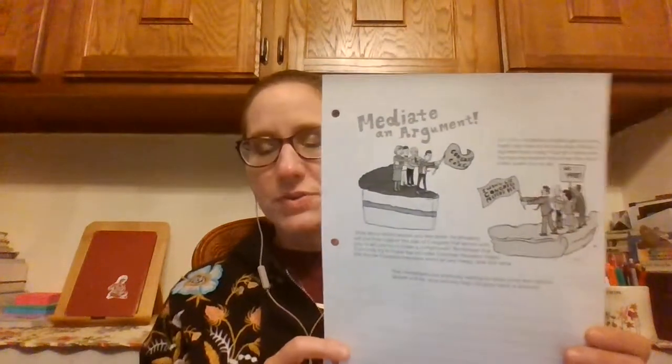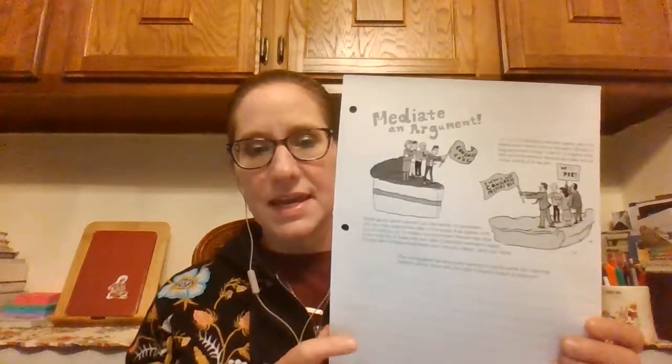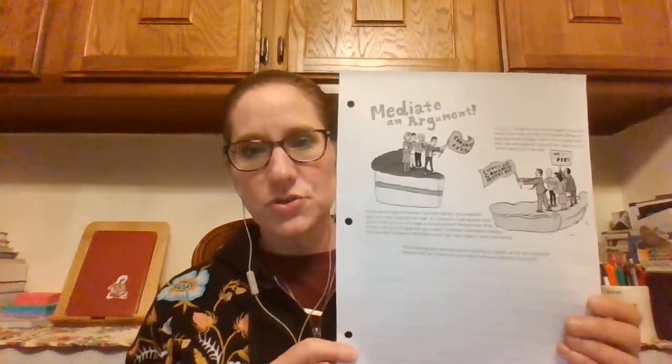Your journal for Tuesday is from A Day in the Life of the President, Mediate an Argument. So this is your journal for Tuesday, and I go over that in a video. And then the second and third page of the comprehension questions for Charlotte's Web. You'll be learning about people who live in the Arctic. I figured that was appropriate since we've had snow here in May and it's been very cold this week while I've been recording the videos.